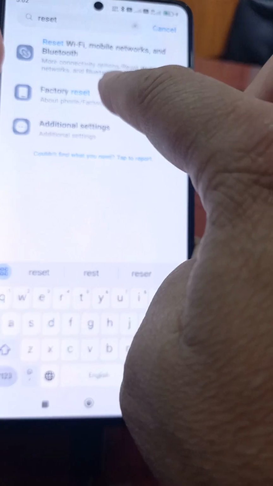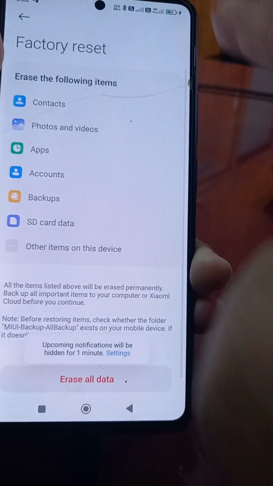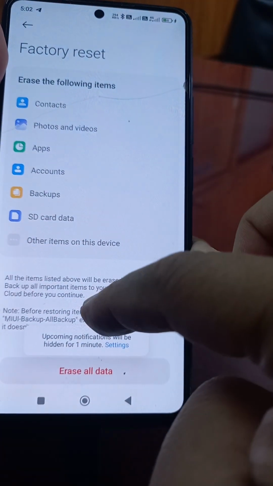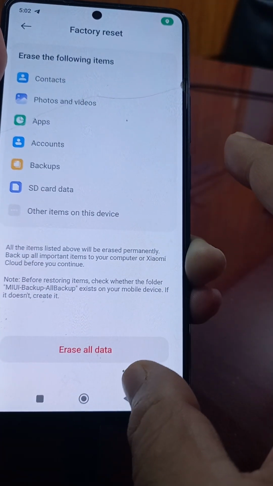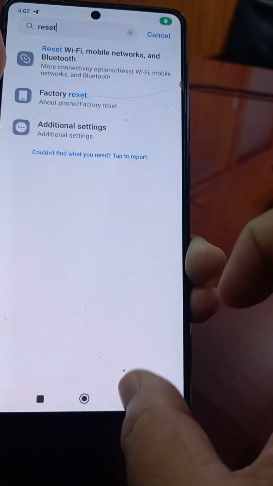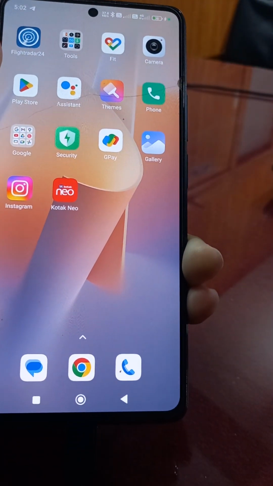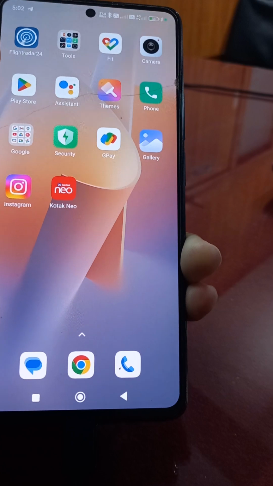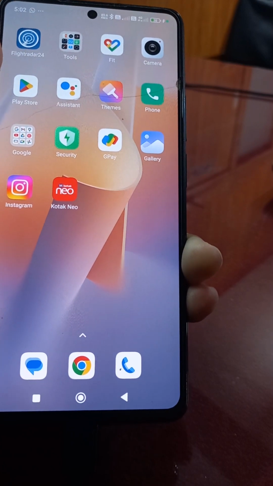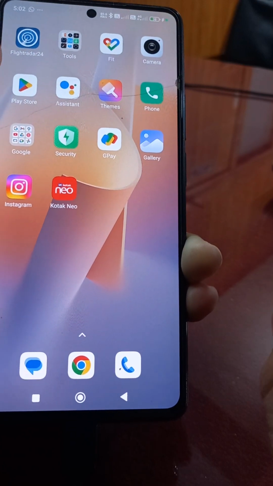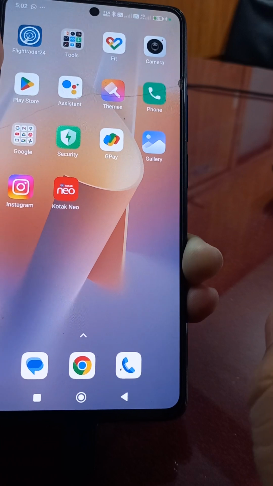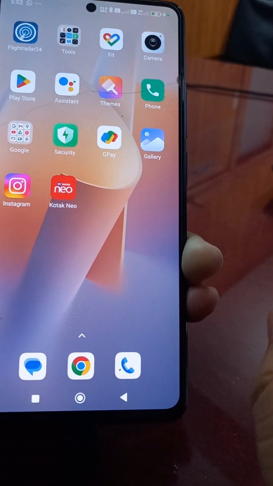Here, factory reset. See, all the data will go. So you erase all data, and if your problem is solved, then reload all the data. If after doing all these things your mobile still has the restarting problem, please go to the official after sales center for help.